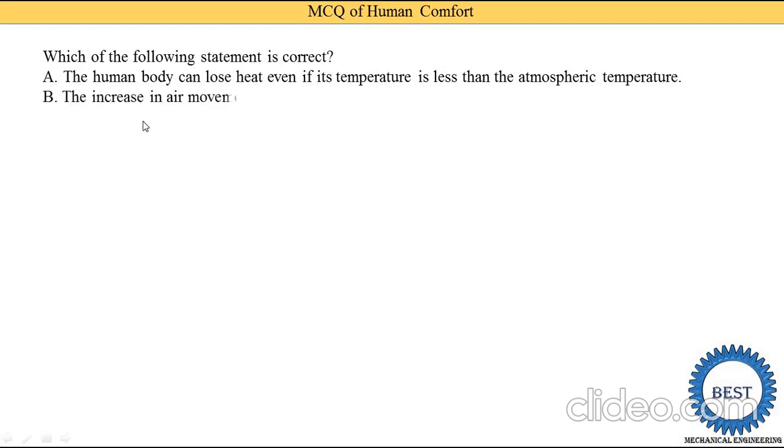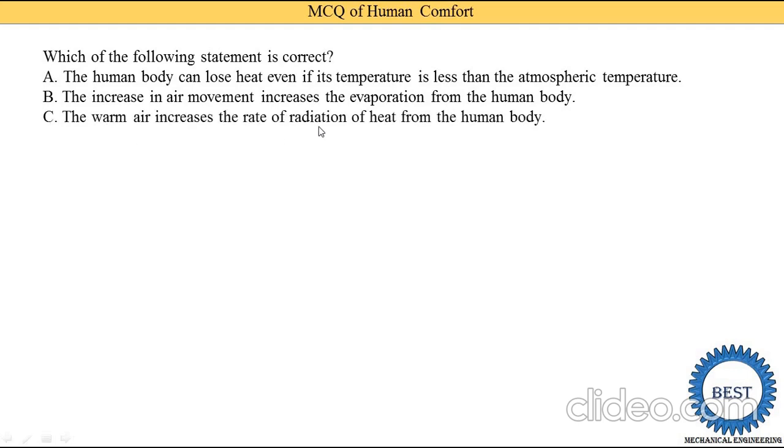Second statement: the increase in air movement increases the evaporation from the human body. It means that if air velocity is increased, then the evaporation rate from our body surface is increased. Third: the warm air increases the rate of radiation of heat from the human body. And option D, both A and B. So here both statements A and B are correct. The human body can lose heat even if its temperature is less than the atmospheric temperature, and when air movement is increased, our body rejects more heat by evaporation. So both A and B are correct.